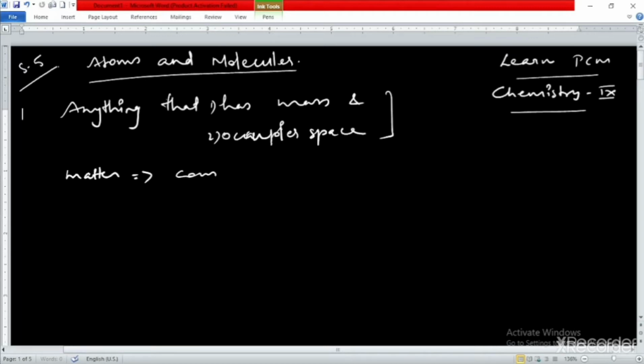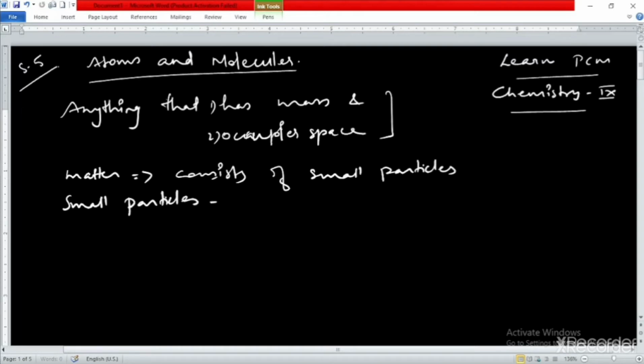Matter consists of small particles. Now we also know that these small particles could be either atoms or molecules, isn't it? We also know that these atoms and molecules combine together in different forms, by following some rules.